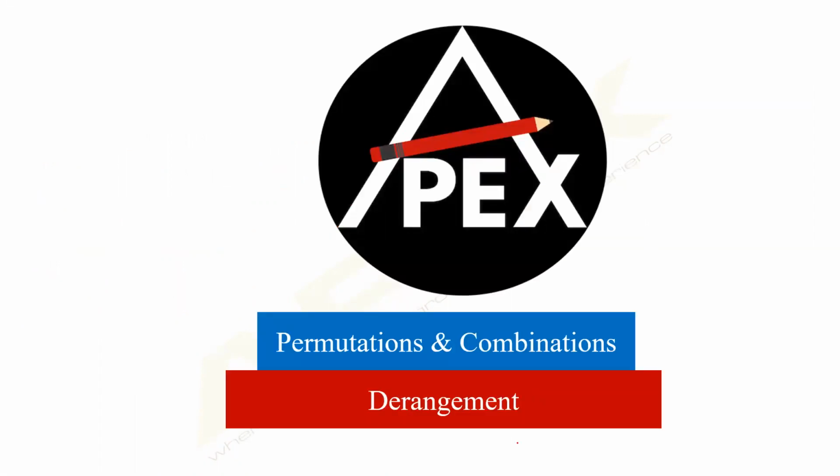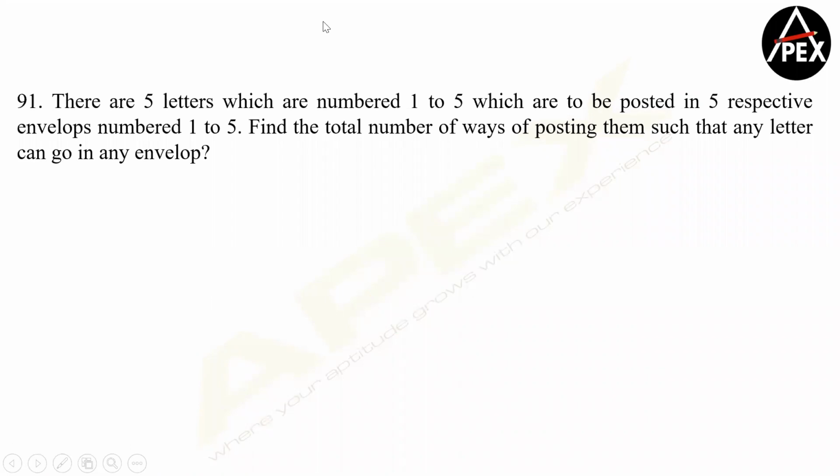Let's look at derangement as one more concept now. Can we solve this, please? There are 5 letters numbered 1 to 5 which are to be posted in 5 respective envelopes.